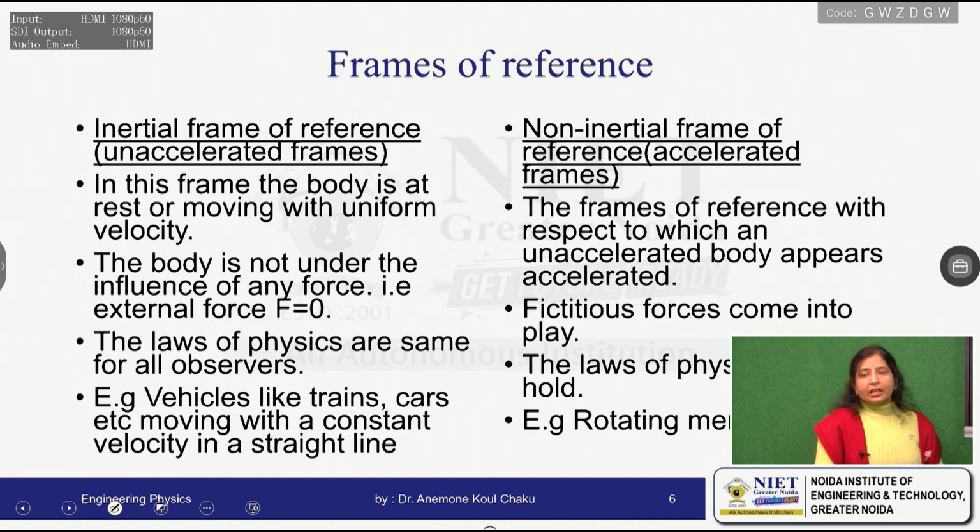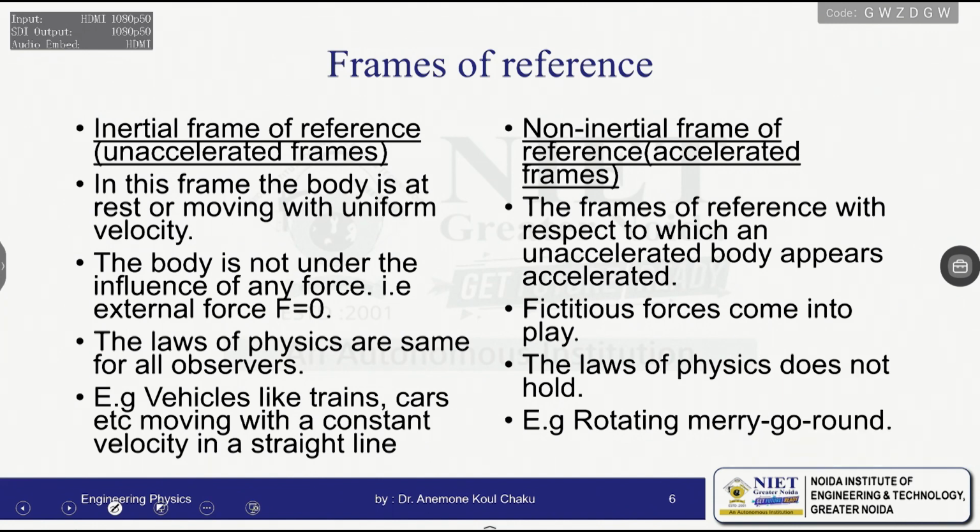Now, the frame of reference is categorized into 2 categories: inertial frame of reference and non-inertial frame of reference. Inertial frames of reference are also termed unaccelerated frames. Here the bodies are at rest with respect to each other, or are moving with a constant, uniform velocity with respect to each other.